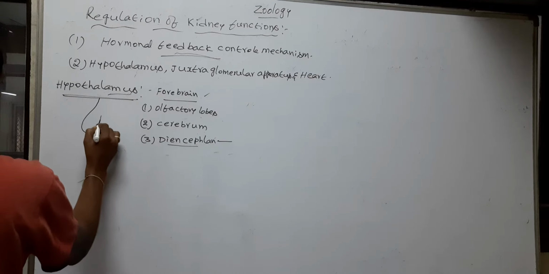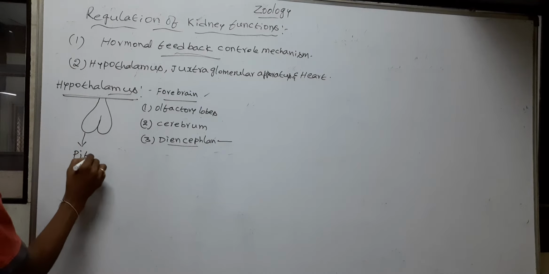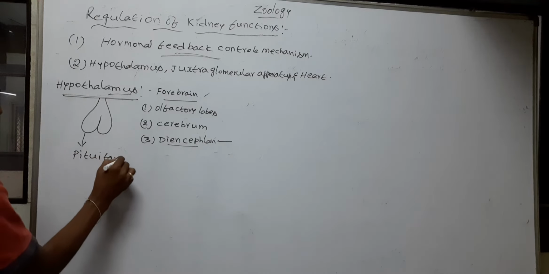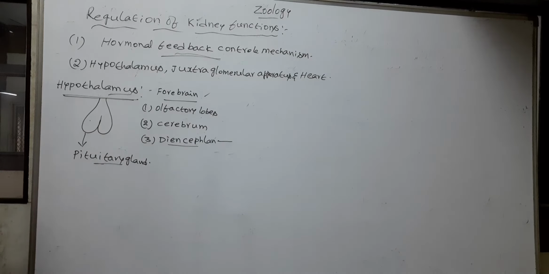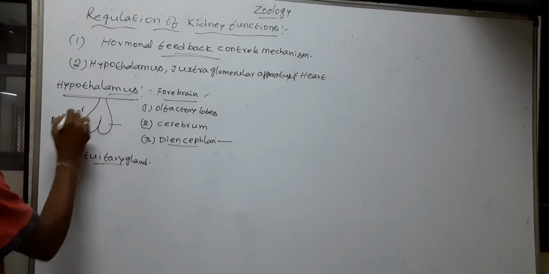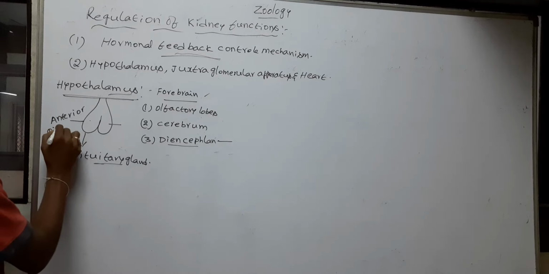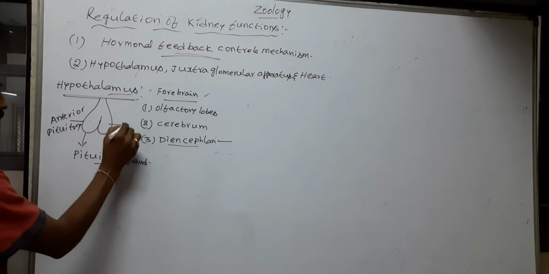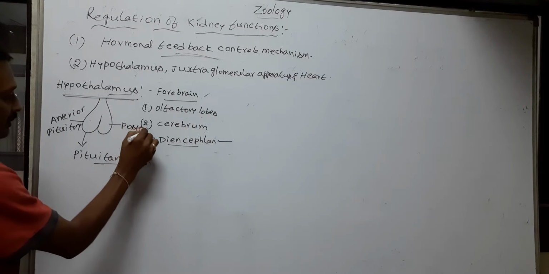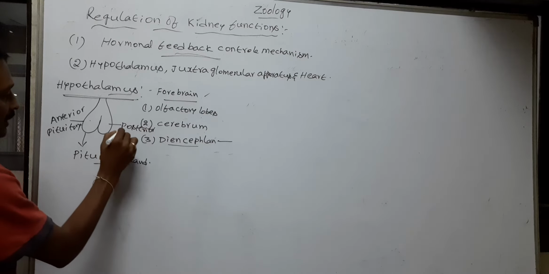The pituitary gland has anterior pituitary and posterior pituitary.